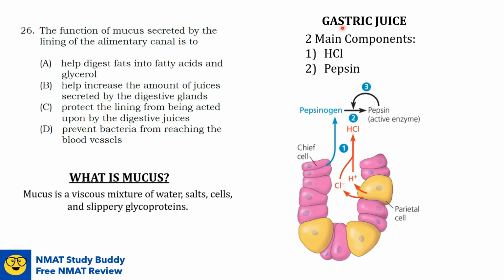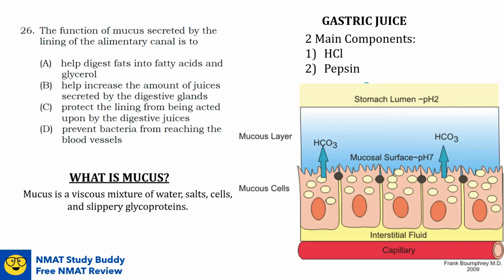Now, the question is, how does the stomach avoid digesting itself, considering that its environment is very acidic? One of its ways is through the secretion of mucus by mucosal cells. Here's a diagram that will show you that. Mucus is secreted by the mucus cells, which also secrete bicarbonate into the mucus.